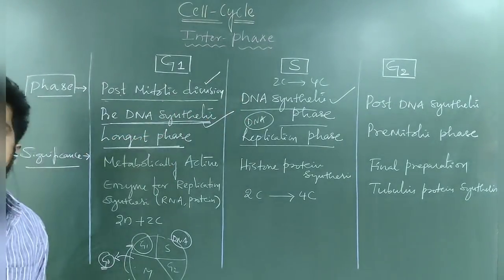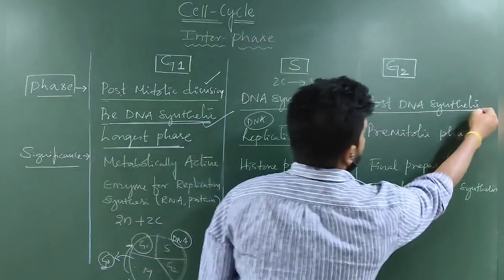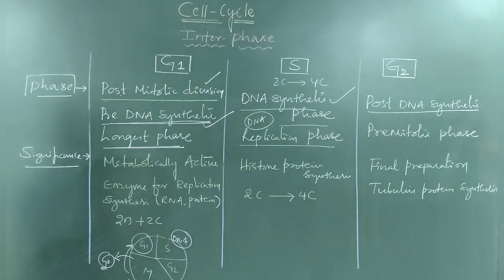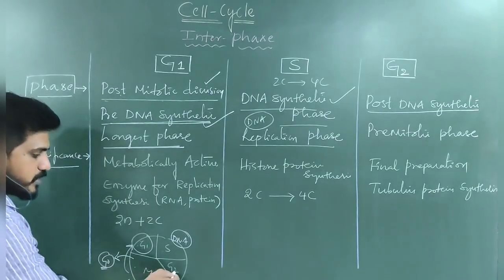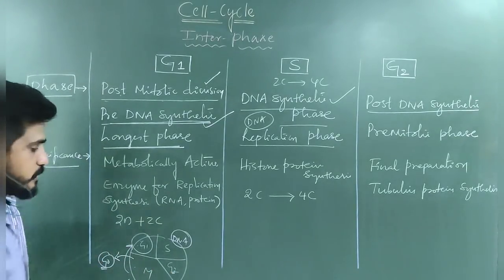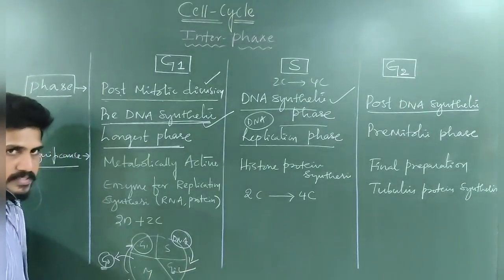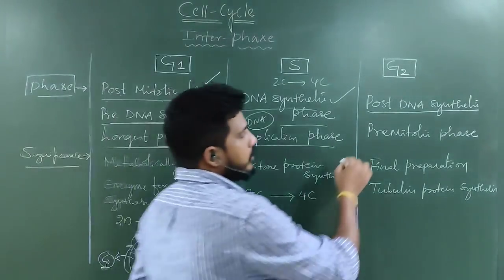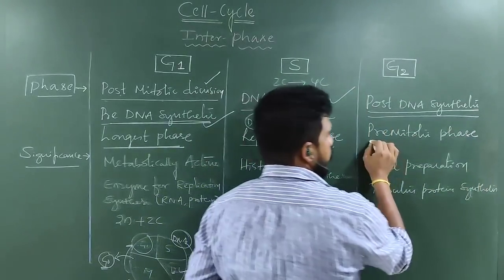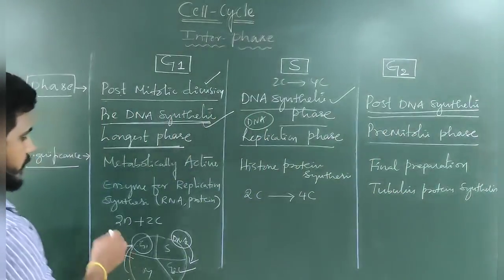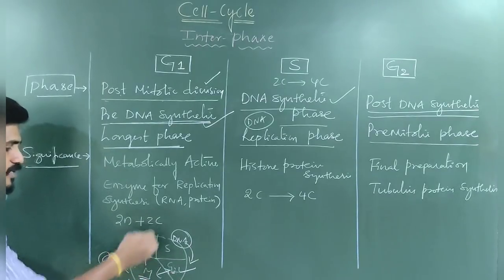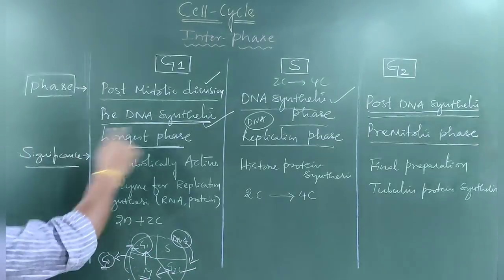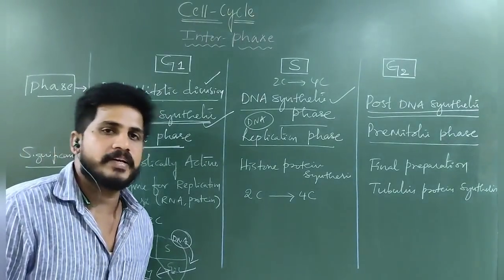Whereas what type of phase is G2? G2 is called the post-DNA synthetic phase. Why is it called post-DNA synthetic phase? G1 is called the pre-DNA synthetic phase, but G2 is the post-DNA synthetic phase, meaning it occurs after DNA synthesis. Clear? That's why it is called post-DNA synthetic phase. It is also called the pre-mitotic phase. It is post-mitotic and it is pre-mitotic. After G2, M takes place. After M, G1 takes place in the cycle. So this is the addressing of the different phases.